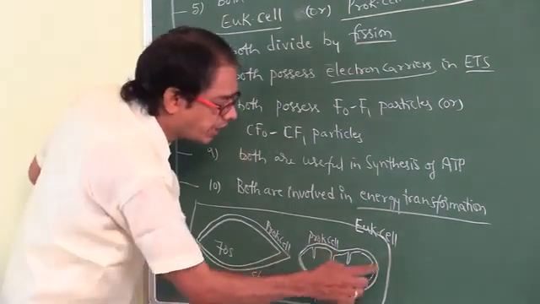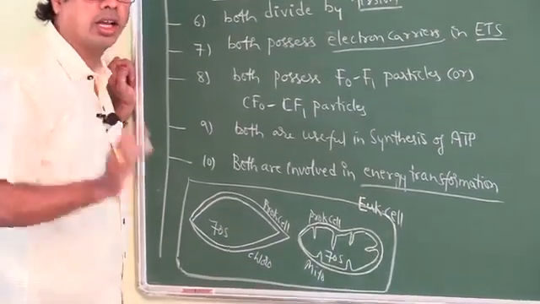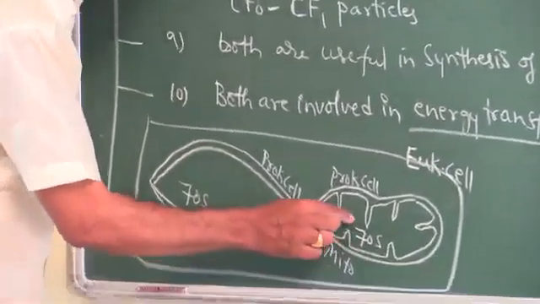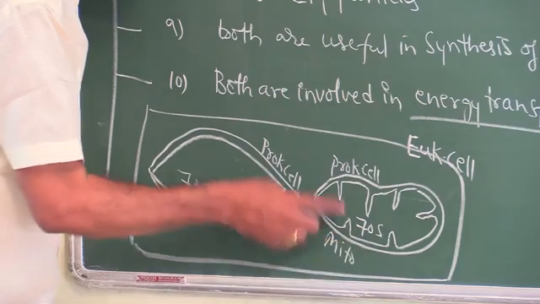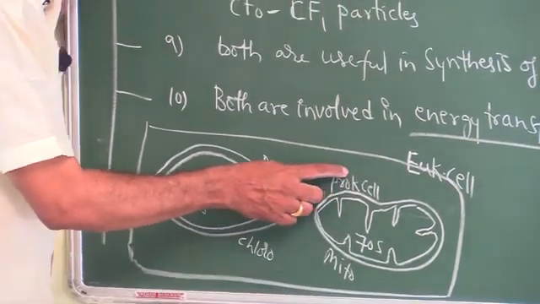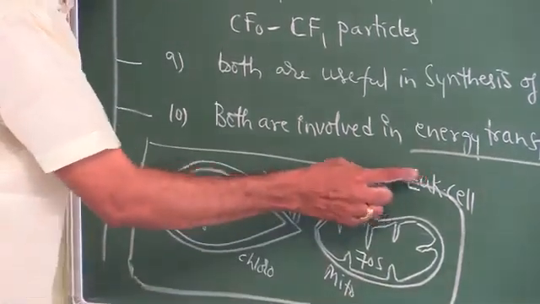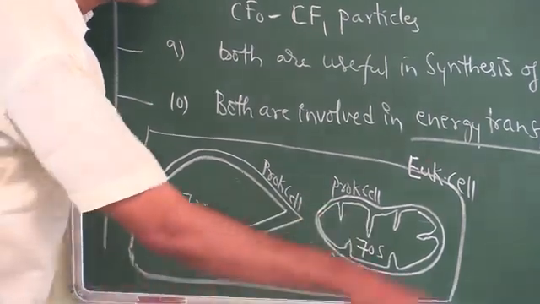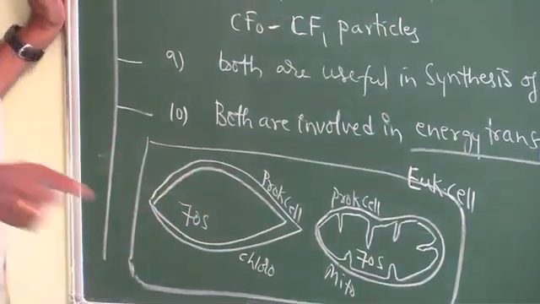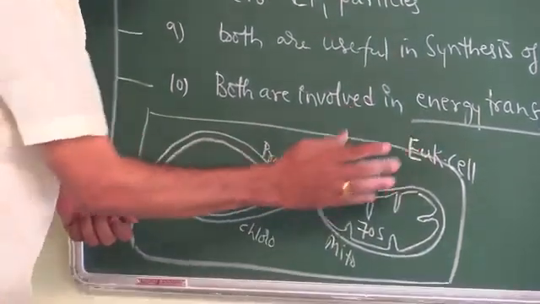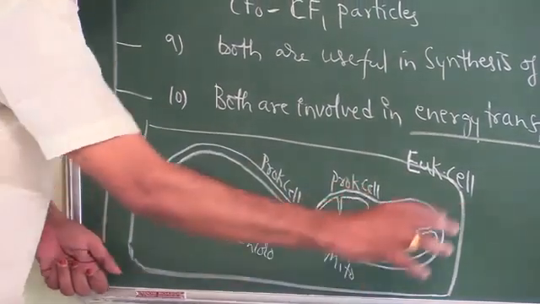Similarly, this is the mitochondria. Mitochondria is a cell organelle which contains 70S ribosomes. As 70S ribosomes are present, this will be considered as a cell. 70S ribosomes are found in prokaryotic cell. This prokaryotic cell is found inside the eukaryotic cell. So both chloroplast and mitochondria are a cell within a cell, or prokaryotic cell in an eukaryotic cell.